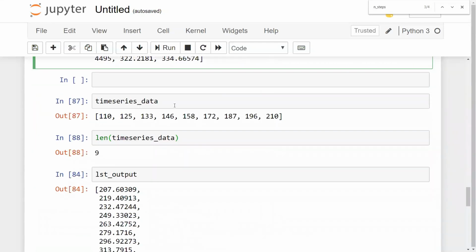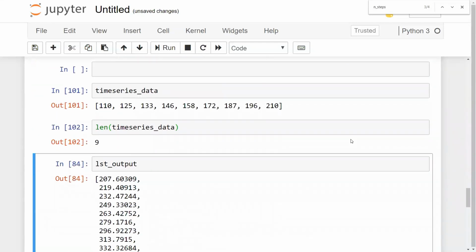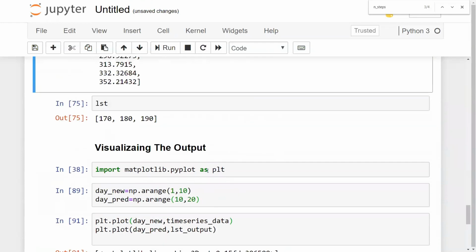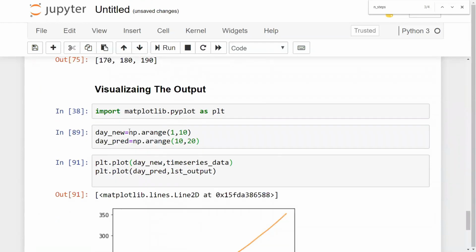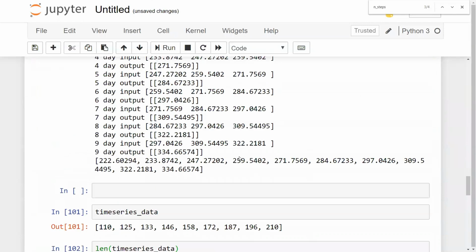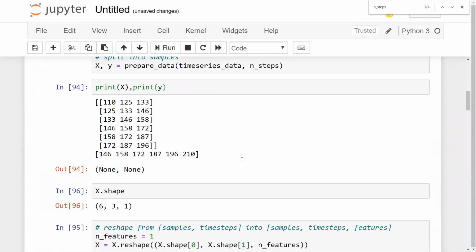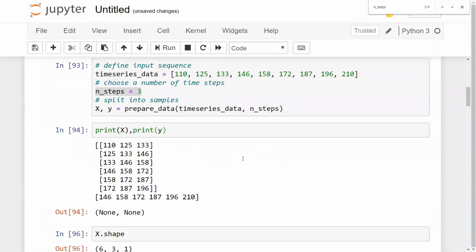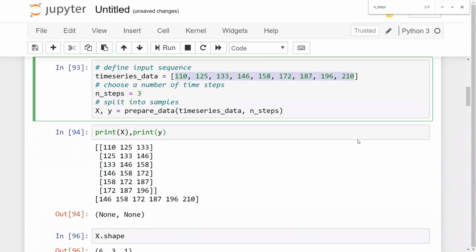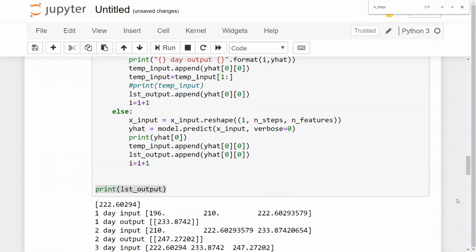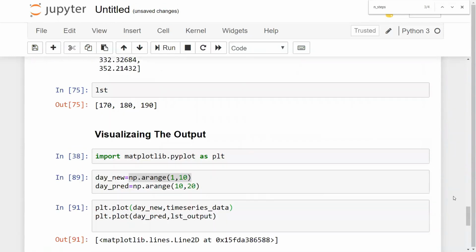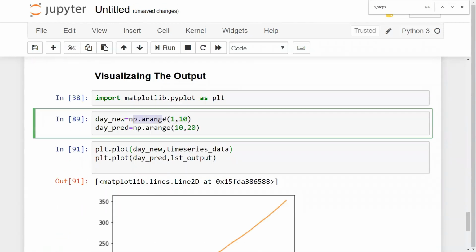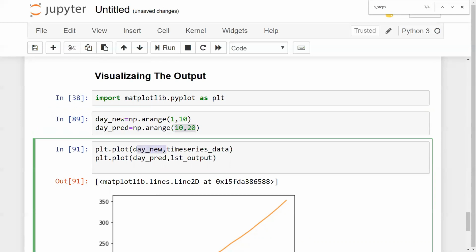Now, this is my time series data, and this is the length. I'm going to create some dates for this. First I'll create the dates of 9 days. The whole data that we had was for 9 days, so I'm just going to create the dates for those data, like day 1, day 2, day 3. So here I've just written np.arange(1, 10). Then I've written the prediction data is from 10th to 28th day. And I've just plotted day_new with the time series data.